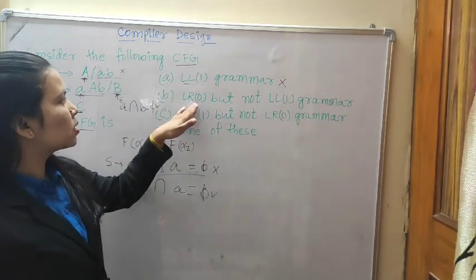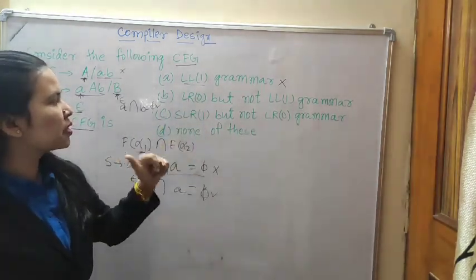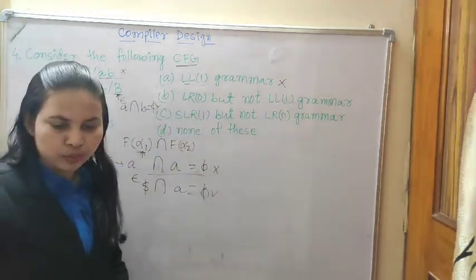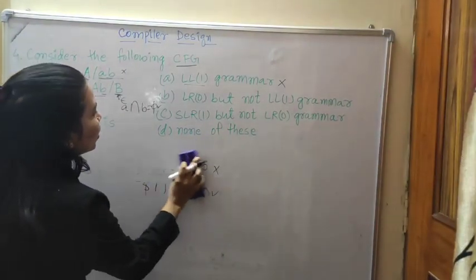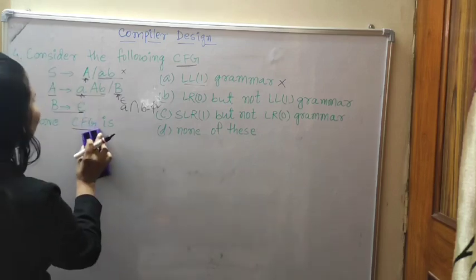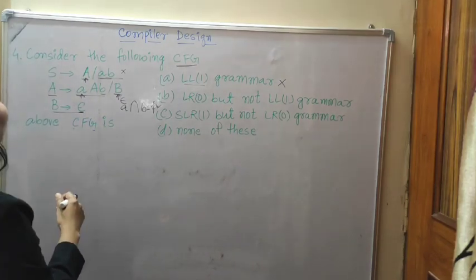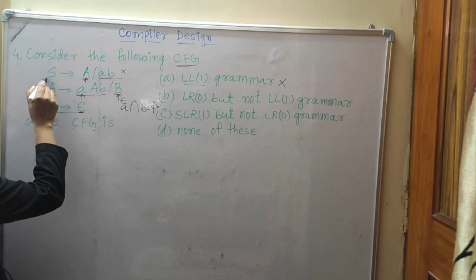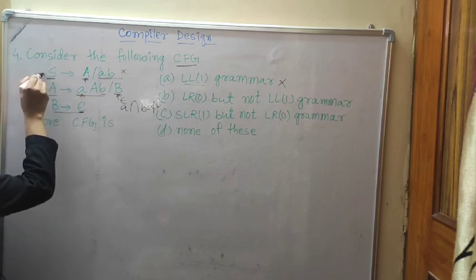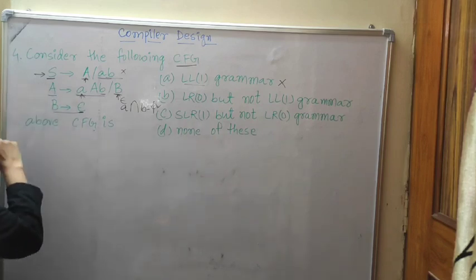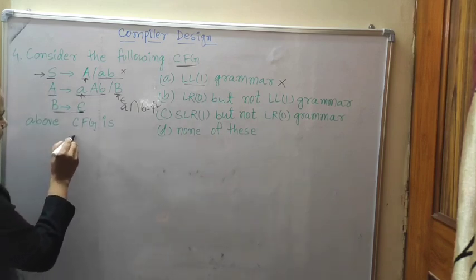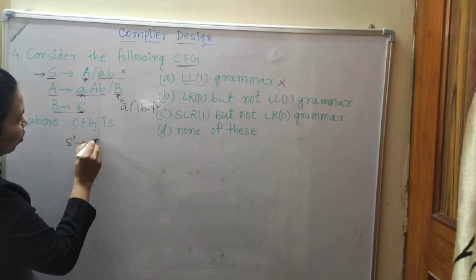Now we will check the second option, LR0. LR0 and SLR1 are given. Okay, we will check it in the LR0 items, in the LR parser. Whenever we take LR0, first we write the augmented rule with the starting variable. So what is given, S? Then write S' to dot S.